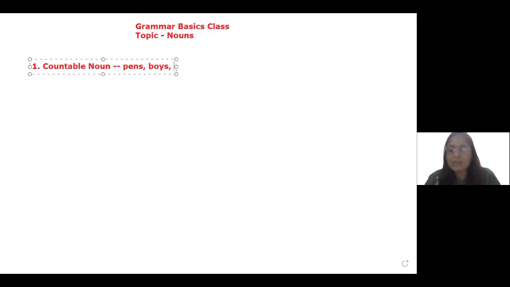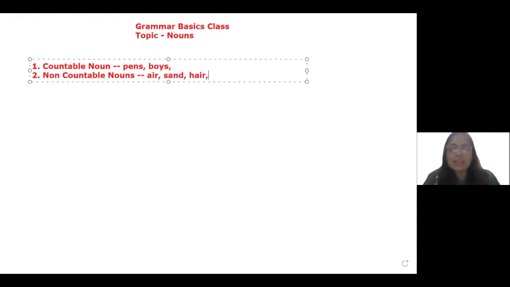But there are some nouns that you cannot count. Call them uncountable or non-countable nouns. Okay, what are the things that you cannot count? For example, you cannot count air, you cannot count sand, and there are a lot of other things like heat. You can feel heat, you can feel cold, okay? You can feel pressure, but you cannot count these things. Therefore, they fall under the category of being not countable nouns.